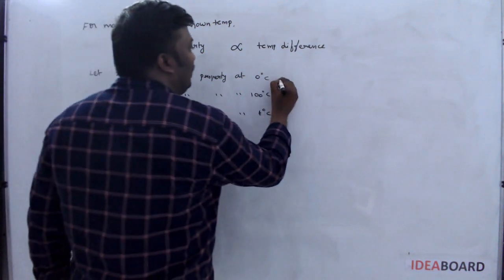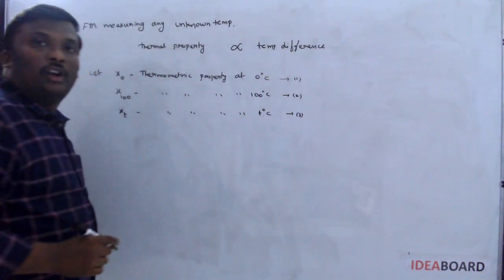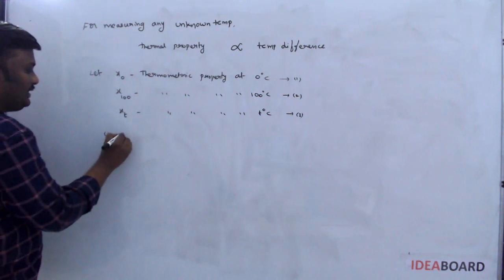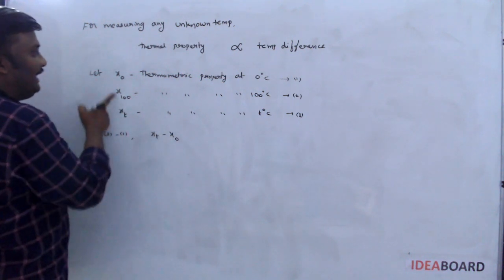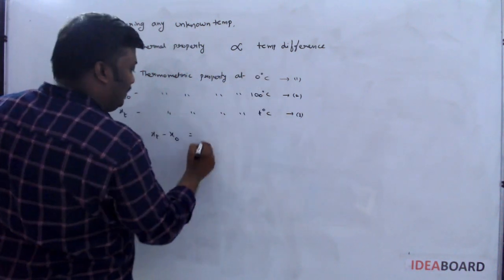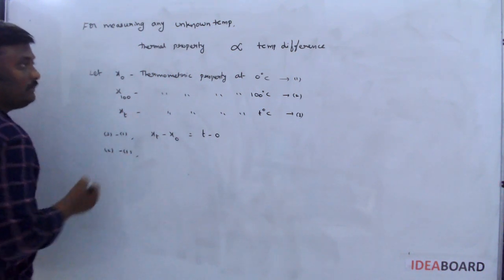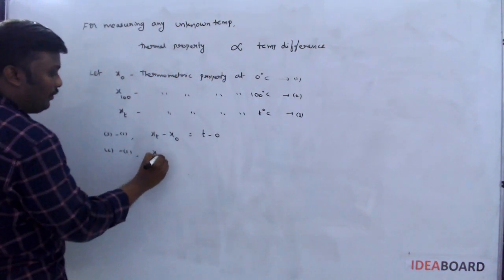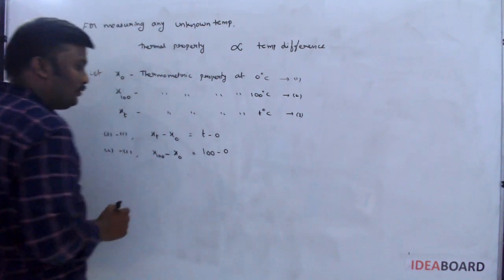Very simple. Make them equation numbers 1, 2 and 3. Do one thing: 3 minus 1 first. Equation 3 subtracted from equation 1, then Xt minus X naught will come on the LHS, and on the RHS, T minus 0. Now make 2 minus 1, second equation minus first equation. Then you get X100 minus X naught is equal to 100 minus 0.